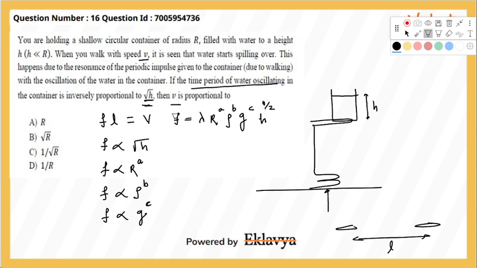Now frequency has a dimension of time inverse. We know that. So T inverse is equal to lambda, a dimensionless constant, times: r has a dimension of length, so this will be L to the power a. Density is mass per unit volume, so M to the power b, and per unit volume will be L to the power minus 3b. Gravity is meter per second square, so meter gives L to the power c, and per second square gives T to the power minus 2c. And h has a dimension of L.